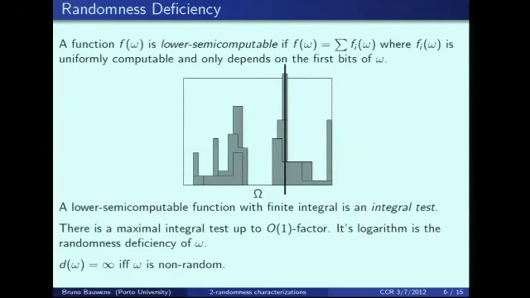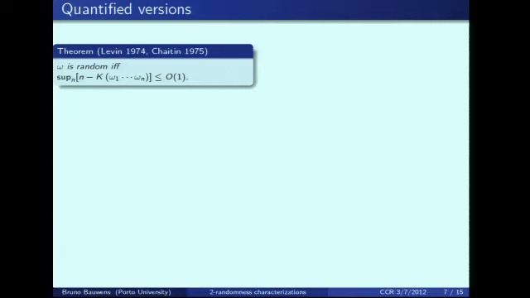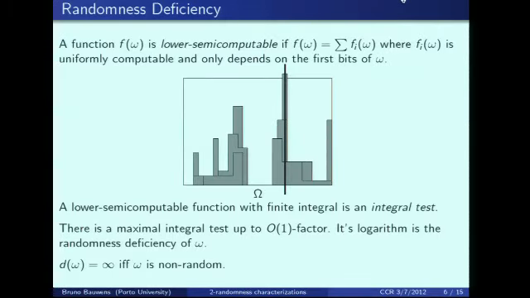And then there is a nice property. Randomness deficiency is infinite if omega is non-random, and vice versa. It only depends on the first bits. So each function f_i depends on, for example, the first i bits of omega.